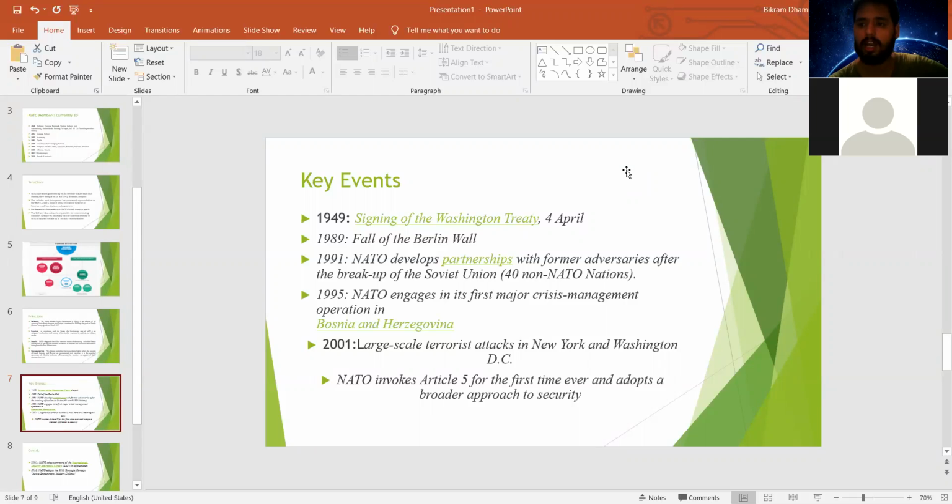In 2001, there was a great terrorist attack known as 9/11, which was held on September 11 in the United States of America. It was a large terrorist attack in New York and Washington, at the World Trade Center, where the Twin Towers were destroyed, by the drone attack by Osama bin Laden.